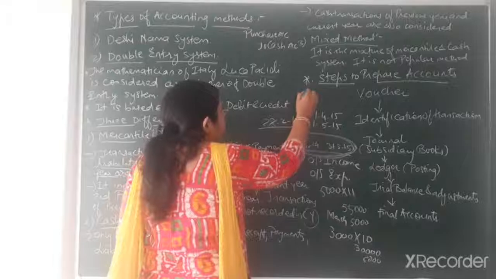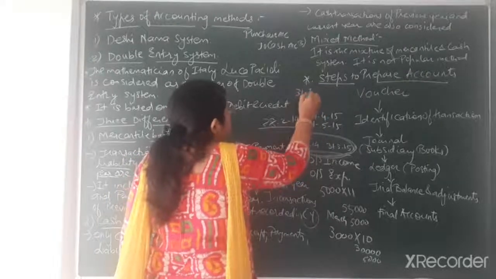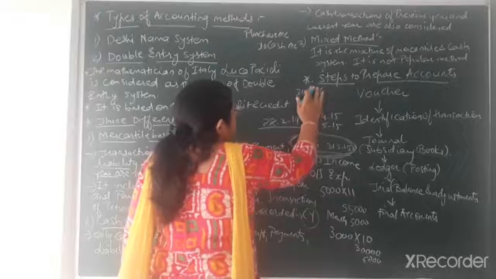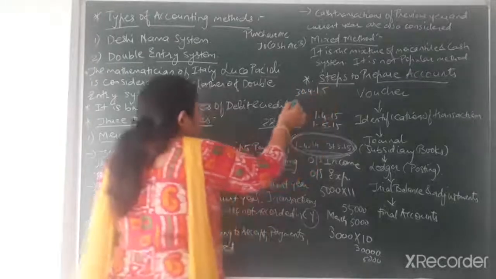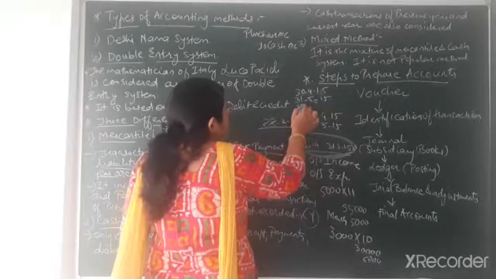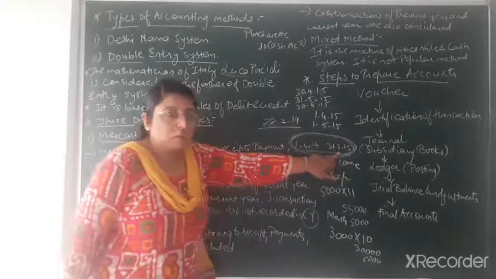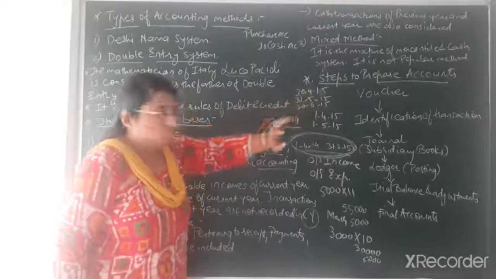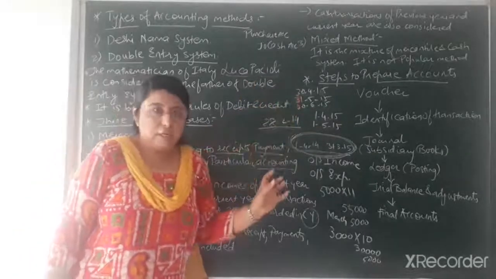Suppose the next year is 1st April to 31st March 2016. The next 3 months are 30th April 2015, then afterwards 31st May 2015 and 30th June 2015. These are the 3 months after March, right? That is April, May and June. This 3 months commission has been received in advance in the current year.